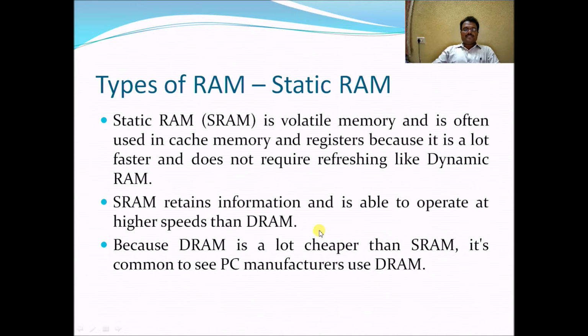Here we see another type of RAM, static RAM. Static RAM is volatile memory and is often used in cache memories and registers because it is a lot faster and does not require refreshing like dynamic RAM. So when we compare static RAM and dynamic RAM, static RAM is much faster than dynamic RAM. SRAM retains information and is able to operate at higher speeds than DRAM, but DRAM is a lot cheaper than SRAM. It's common to see PCs manufactured with DRAM.